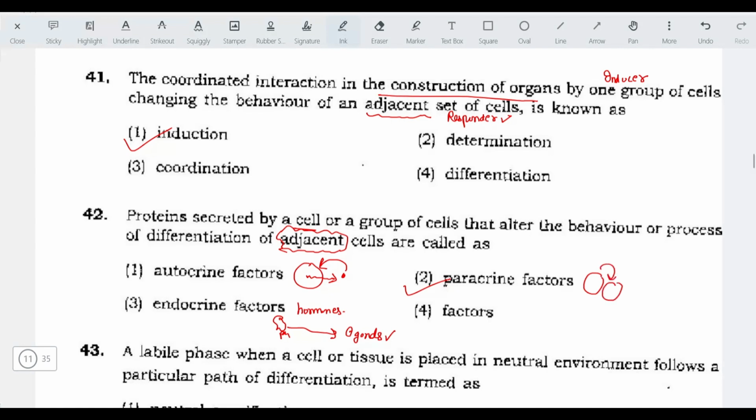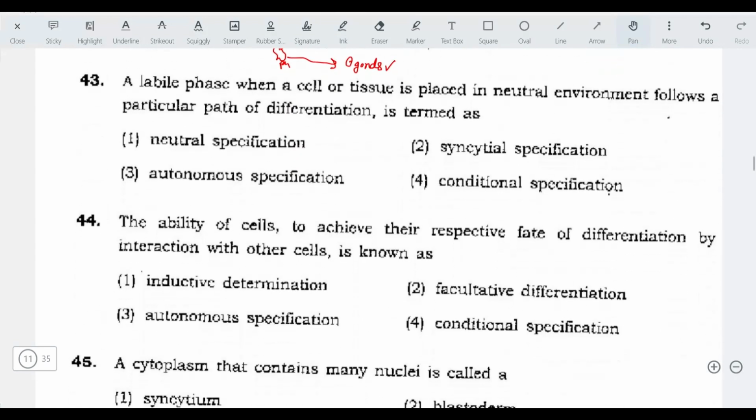Okay. Next question. A labile phase, when a cell or tissue placed in a neutral environment follows a particular path of differentiation, is termed as... The answer is conditional specification. Next question. What is conditional specification?